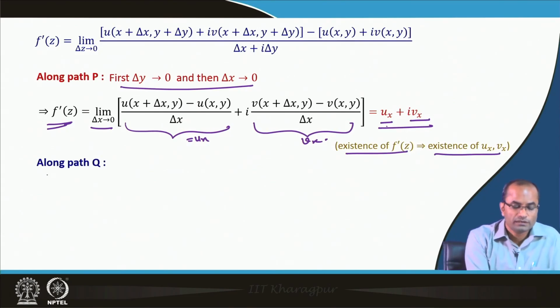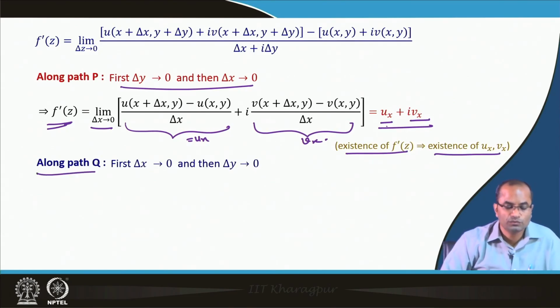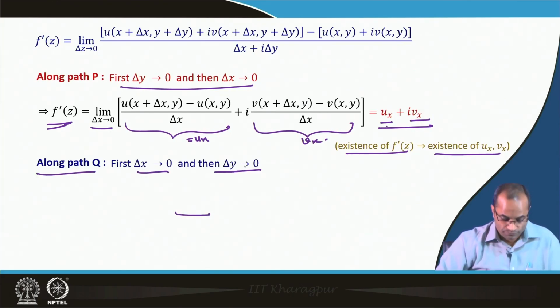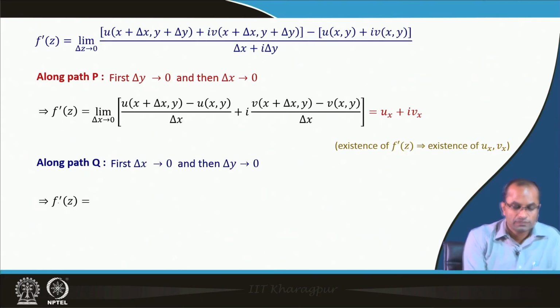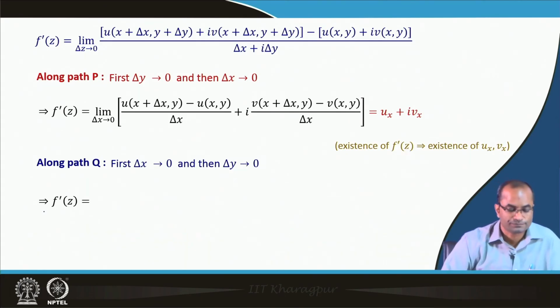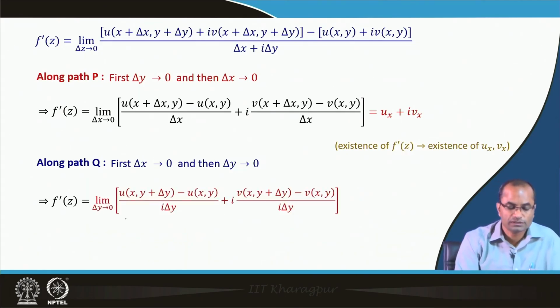Anyway, now we go along path Q, where we let delta x go to 0 first and then delta y go to 0. In this case again, f prime(z) is equal to this limit, where delta y goes to 0 and delta x is already set to 0.